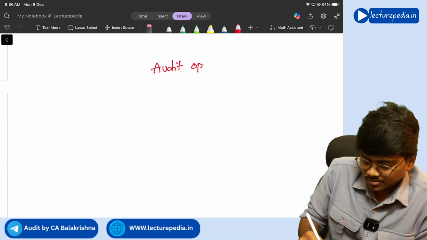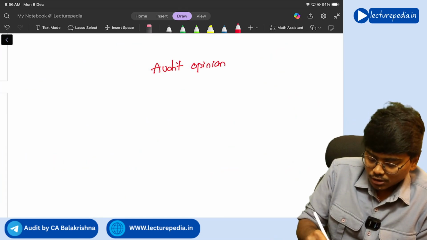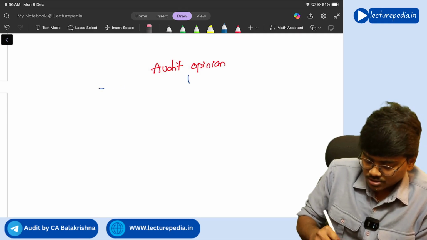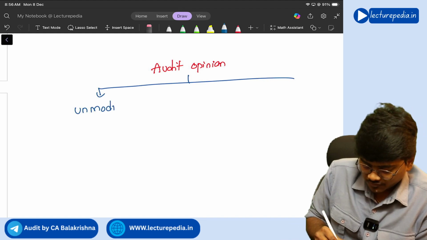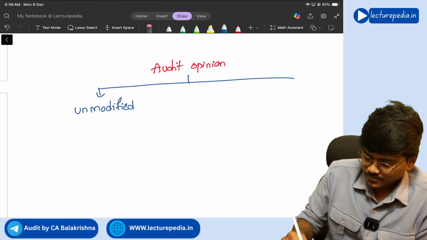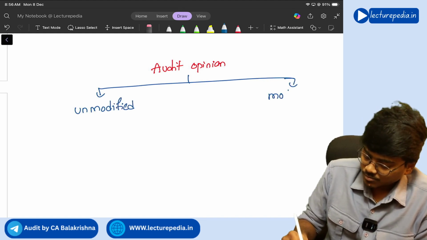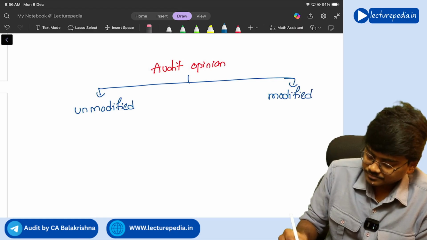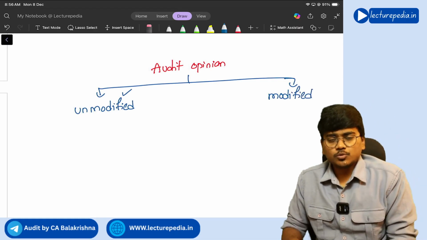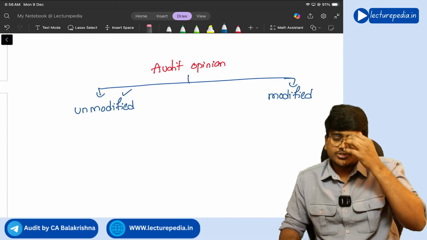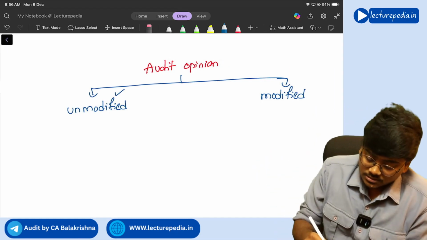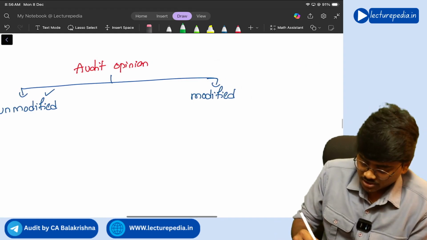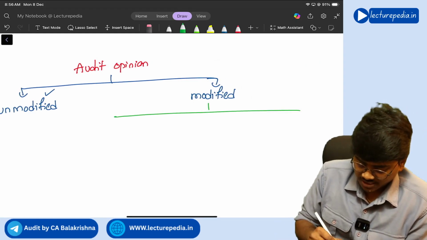Now, these audit opinions, you can classify them into unmodified opinion and modified opinion. Unmodified, when will you give? If there are no misstatements you will give unmodified opinion, if there are misstatements you will give modified opinion.